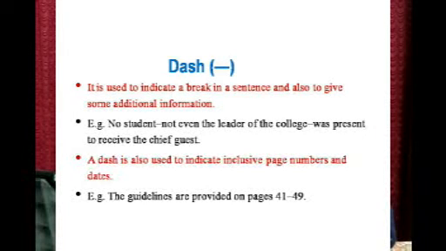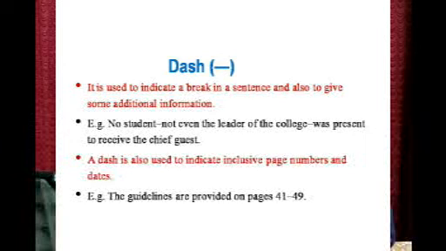So, here we have a break which is meant for giving some explanation or additional information. For example, no student, not even the leader of the college, was present to receive the chief guest. So, here it gives further information, that is, not even the leader of the college.